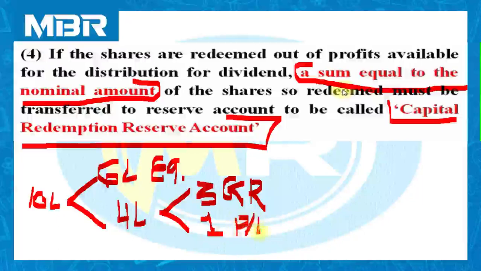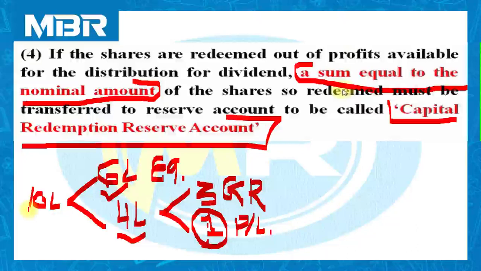In fact, we have 2 lakhs rupees in profit and loss account, but we will utilize only 1 lakh out of it, because 3 plus 1 is equal to 4 and 6 lakhs rupees received by the new issue. 4 plus 6 is equal to 10. So our fund is arranged.